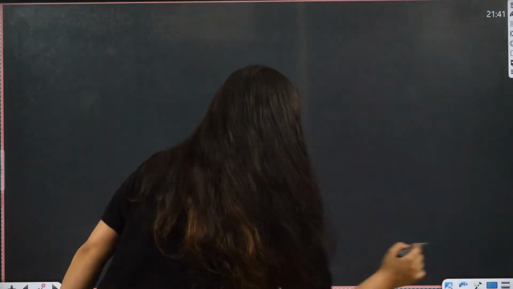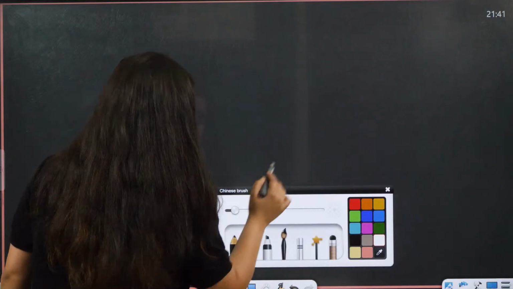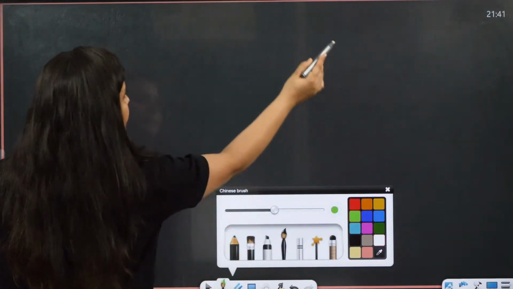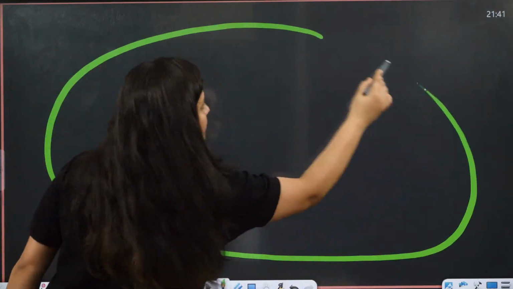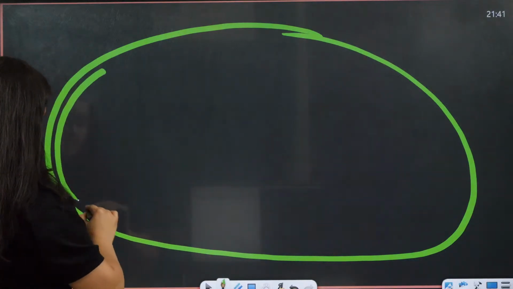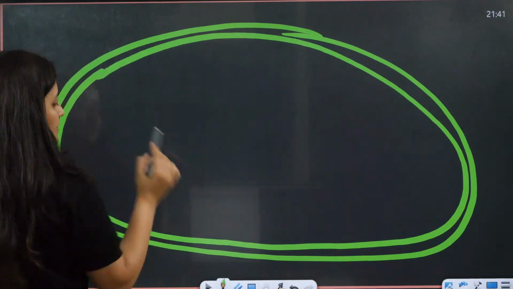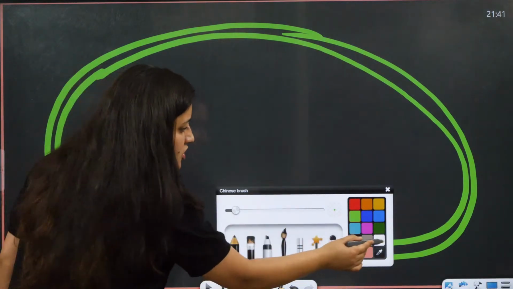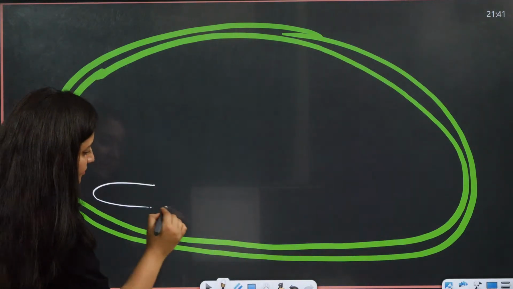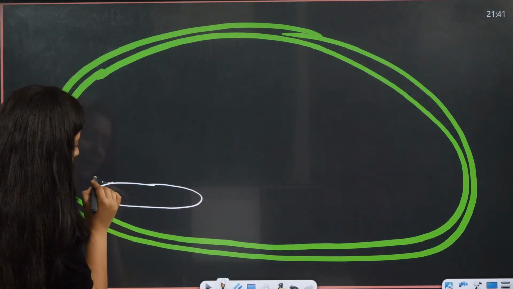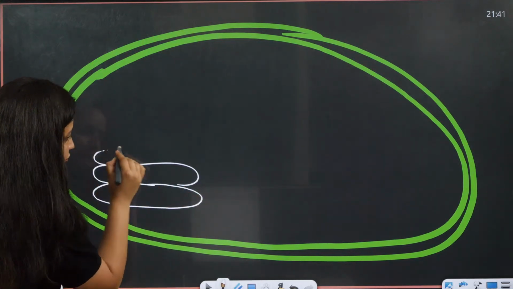Now, one more thing. Here in the stroma, you will have some membrane bound structures. Can you see it?